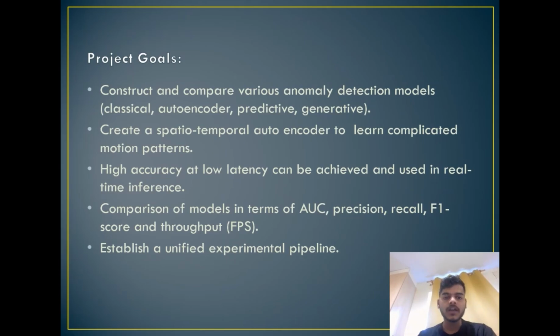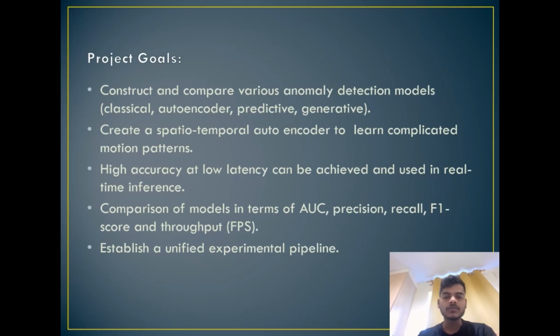The project has several goals. Construct and compare different categories of anomaly detection models: classical machine learning models, autoencoder models, prediction-based models, and generative-based models. Designing a spatiotemporal autoencoder that captures both appearance and motion. This was an important part of my contribution.